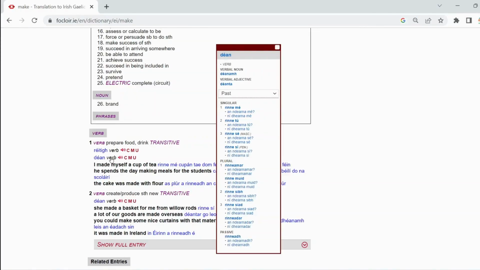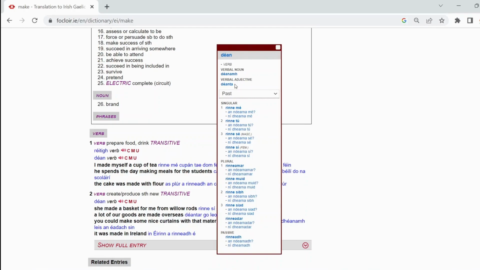The past tense is visible when the window opens. It's the default, but you can access the other tenses by clicking on the drop-down list. At the top of the window, the verbal noun appears, déanamh in this case, as well as the verbal adjective, déanta in this case. The first, second and third person forms, singular and plural, are given.